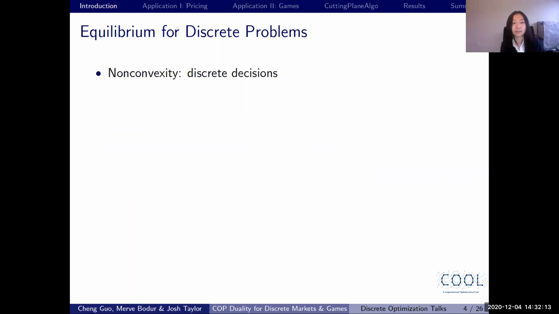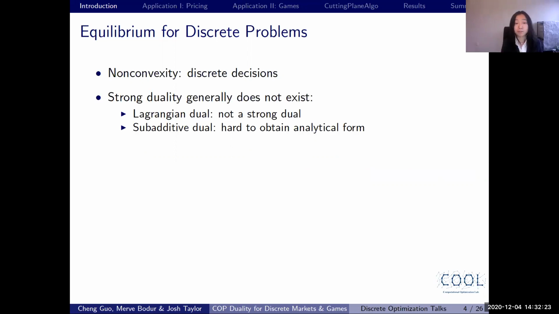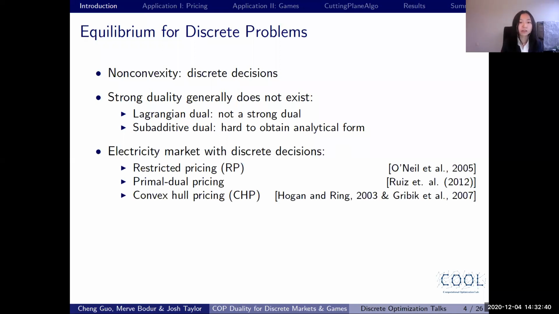However, in practice, there might be non-convexity in the problem, like discrete decisions, and the problem might be modeled with mixed integer programs, or MIPs. As we know, MIPs generally do not have strong duality. We do have the concept of the Lagrangian dual, but it's not a strong dual. The subadditive dual for MIPs is a strong dual, but its analytical form is hard to obtain. So this creates problems for markets with discrete decisions, because it's hard to get equilibrium prices.